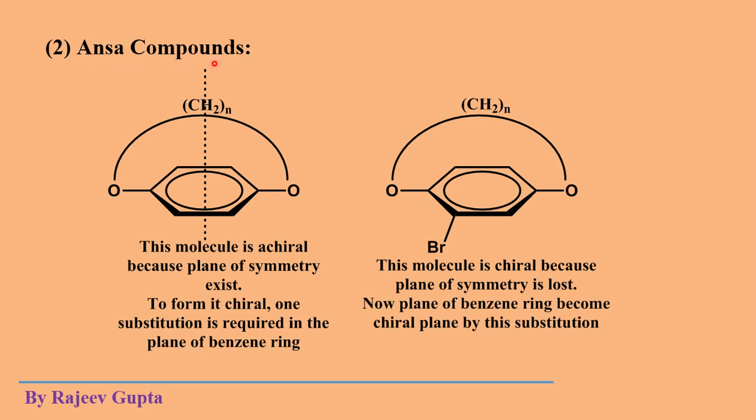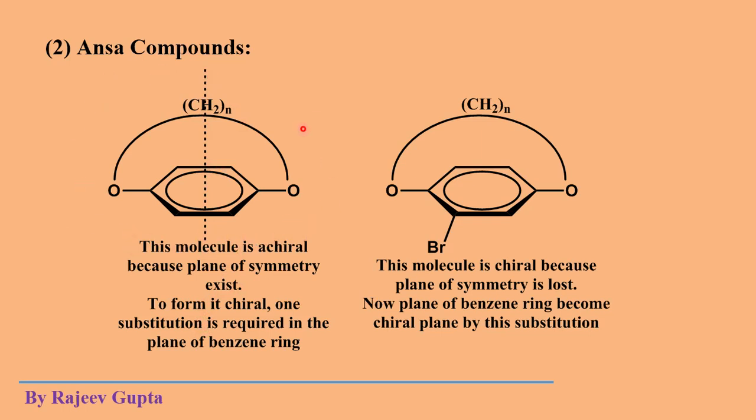Now come to the ANSA compounds RS nomenclature. See, this is the basic carbon skeleton of ANSA compounds, which does not have a chiral plane, because it contains this plane of symmetry. So this basic carbon skeleton of ANSA compound is achiral due to presence of plane of symmetry.